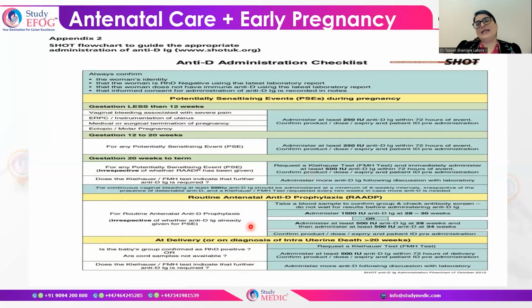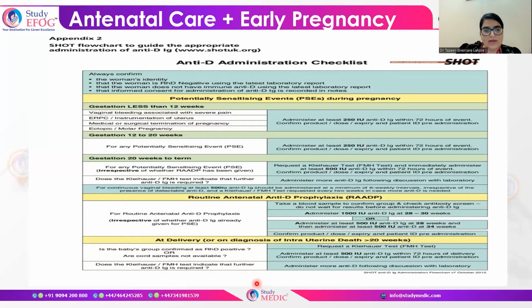For routine antenatal anti-D prophylaxis, you can take a blood sample to confirm the group and crossmatch of the patient, and then 1500 international units as a single dose can be given to the patient, or you can give it in divided doses at 28 and 34 weeks of gestation, which is important.